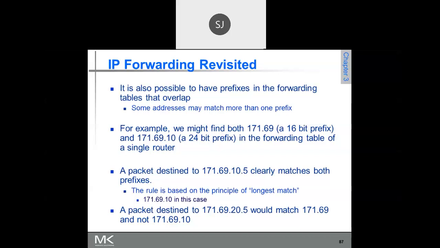If you go for classless, you can take any amount of IP addresses. If you want 10, you can take 10; if you want 100, you can take 100. That is the advantage of CIDR, classless interdomain routing.